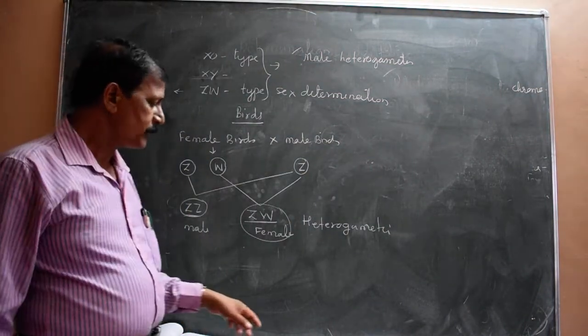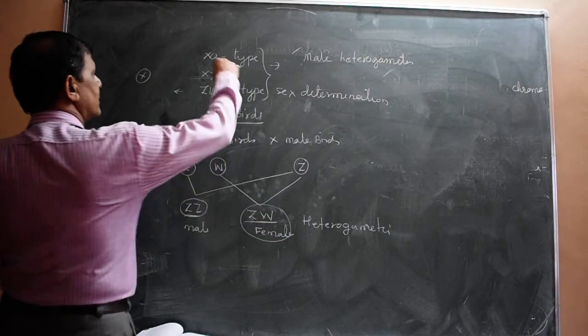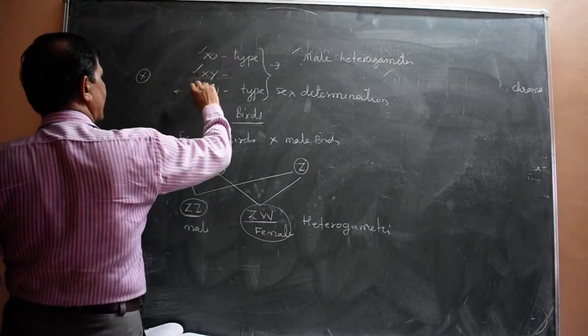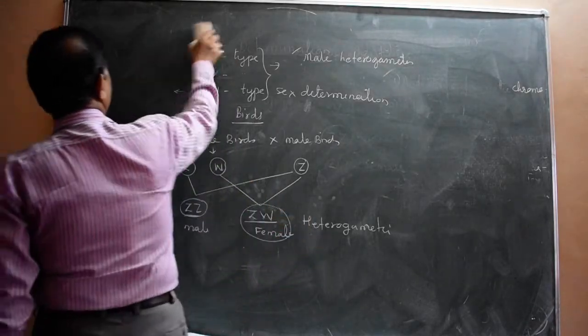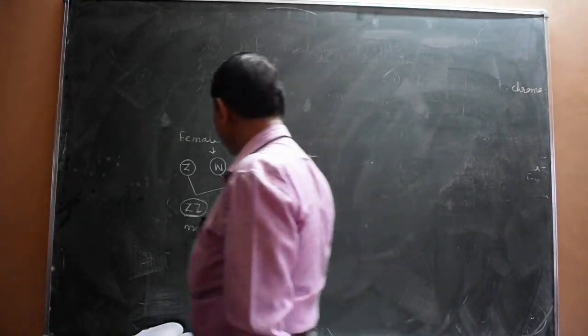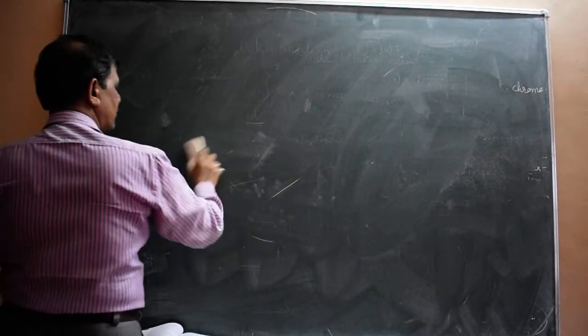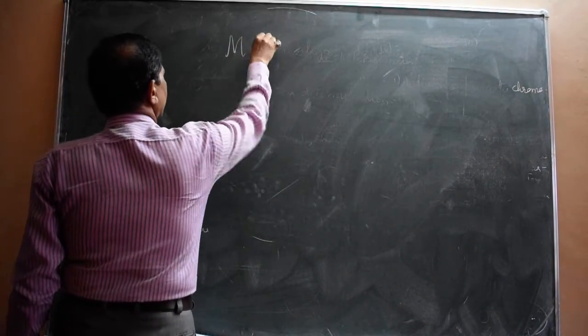So this is about sex determination in living organisms: X0 type, XY type, and ZW type, and any one may be asked in your examination. Remember. With this, the next topic, which is a very short one, is mutation.